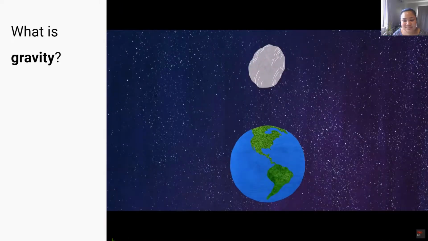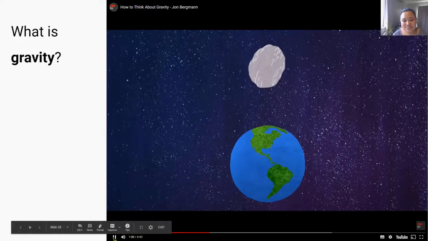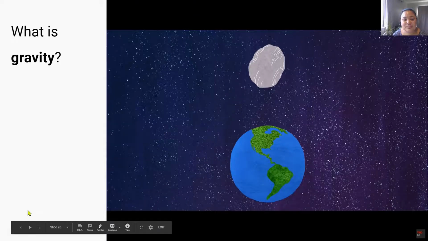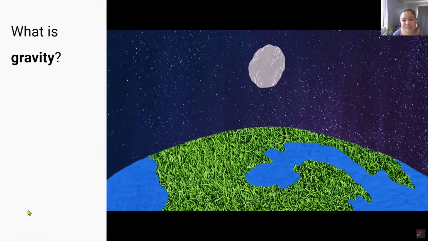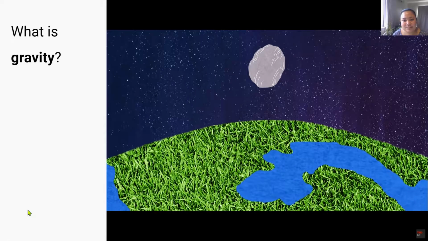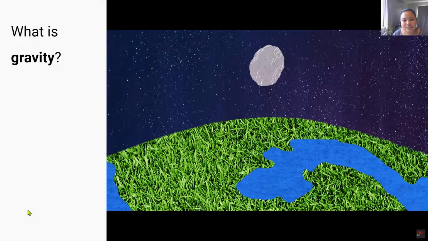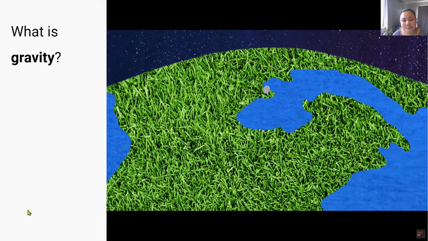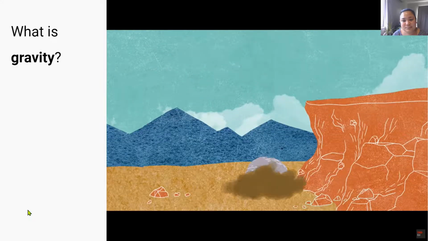And the reason you don't see the earth fall up to meet the rock is because the objects move towards each other proportionate to their respective masses. The earth is much more massive than the rock, so it moves a very, very small distance. And the rock is much less massive, so it moves farther with respect to the earth.